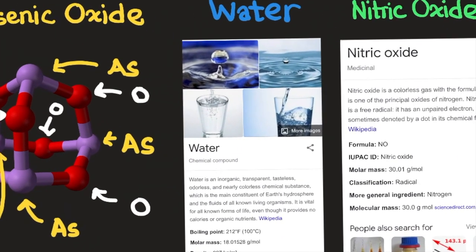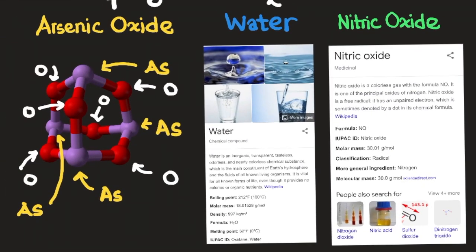Continuing on, here we have water. Water is an inorganic, transparent, tasteless, odorless, and nearly colorless chemical substance, which is a main constituent of Earth's hydrosphere and the fluids of all known living organisms. It is vital for all known forms of life, even though it provides no calories or organic nutrients, according to Wikipedia. Its boiling point is 212 degrees Fahrenheit or 100 degrees Celsius. Its molar mass is 18.01528 grams per mole. Its density is 997 kilograms per meter cubed. Its formula is H2O.